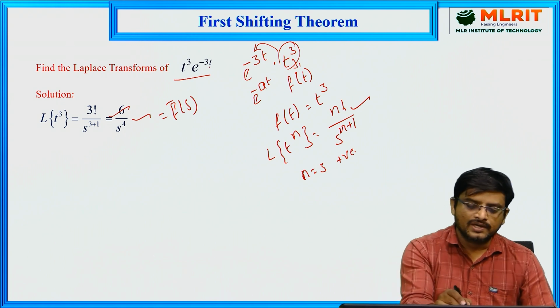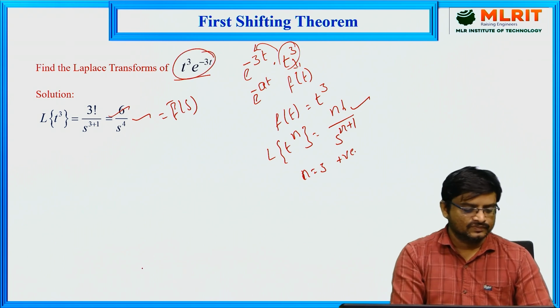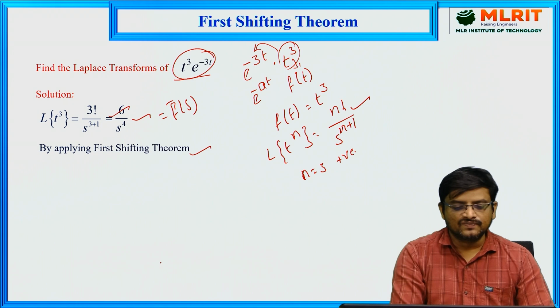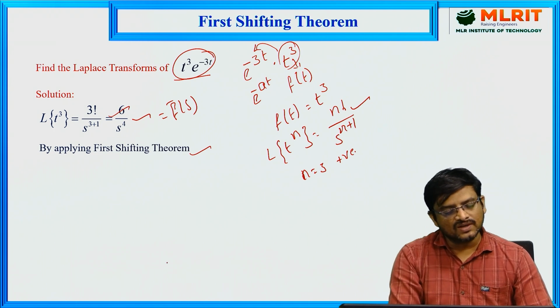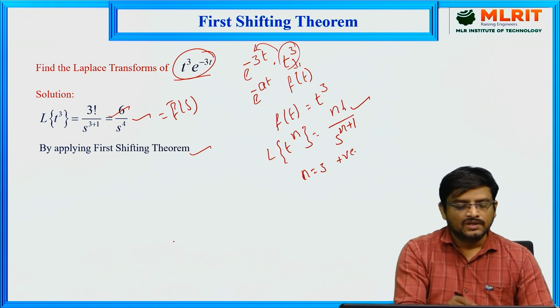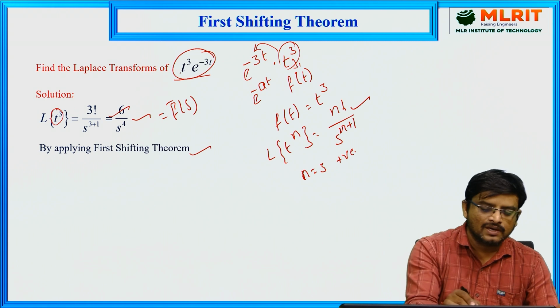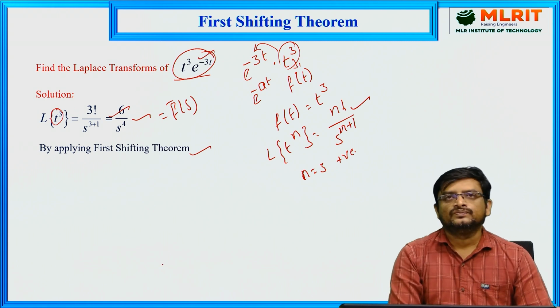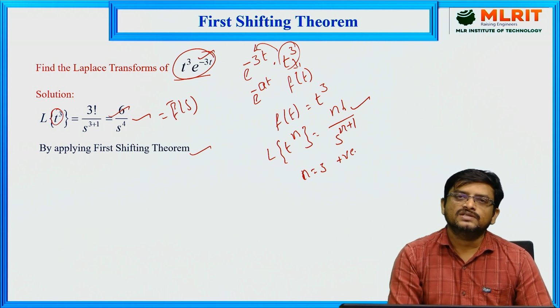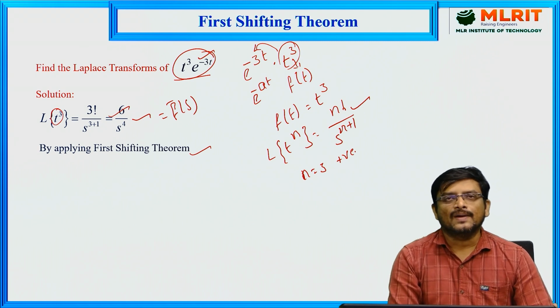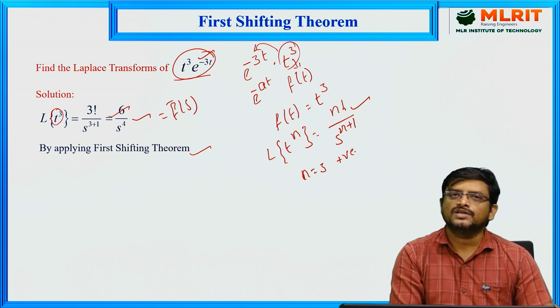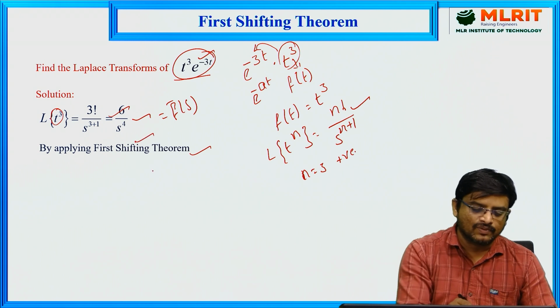Now you consider this entire function here. Why are we using this first shifting theorem? Because this t cube is multiplied with an exponential function. Whenever any function is multiplied with an exponential function, then if you want to find the Laplace transform of the entire function, we can take the help of the first shifting theorem.